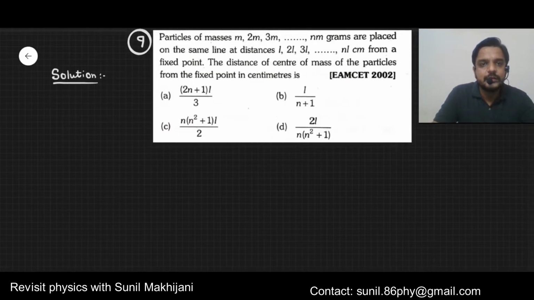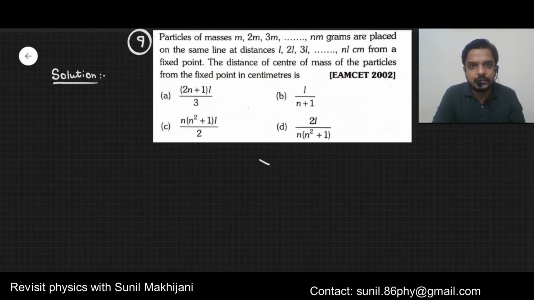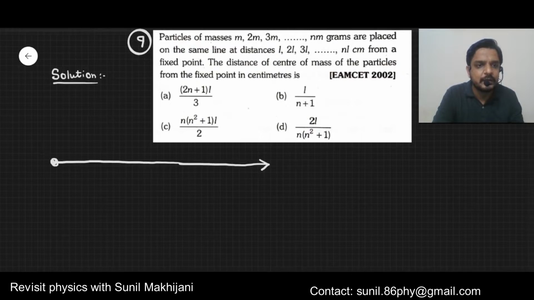Okay, so you can try this question out. If you are not getting the answer, you can look at this. Here there are n number of particles, masses are given, and the distances from the fixed point are given. Let's suppose this is the axis on which all these particles are located. You take this as a fixed point.